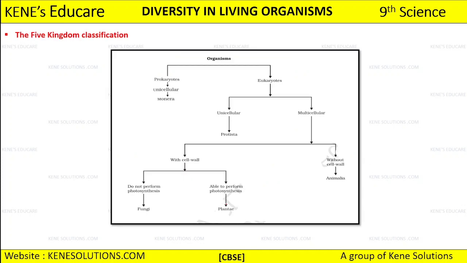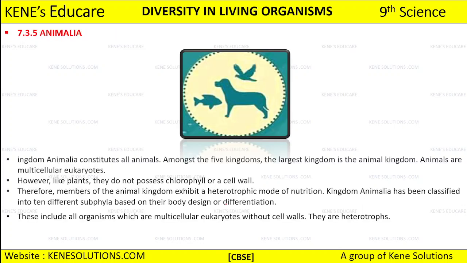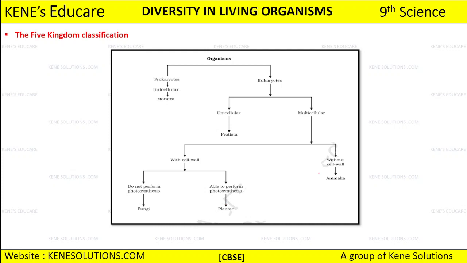If you can see, you have the characteristics of all the 5 different kingdoms that we have discussed now. After discussing these 5 kingdom systems, we have this chart which has been given. I'll suggest you, before going on with the characteristics of the kingdoms, go through this chart, because here they have shown that living organisms are of 2 types. We have prokaryotes and we have eukaryotes.